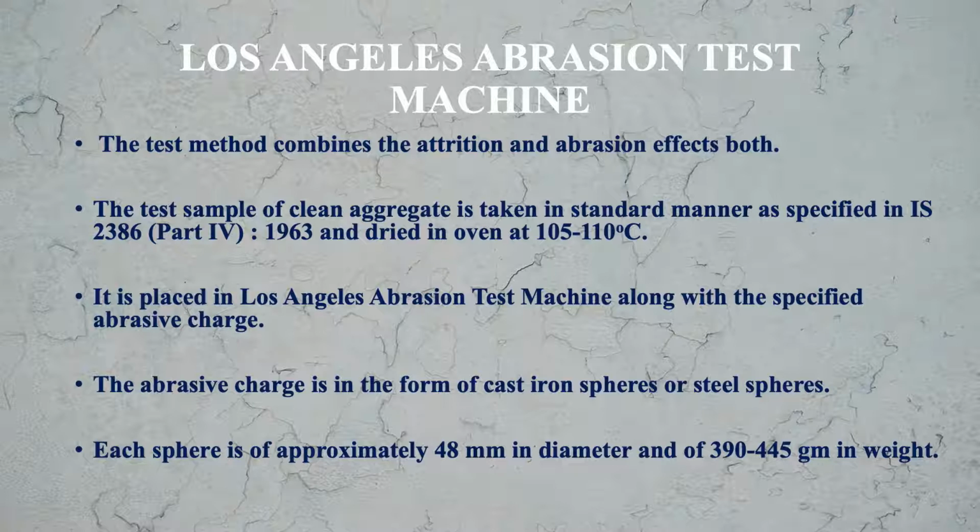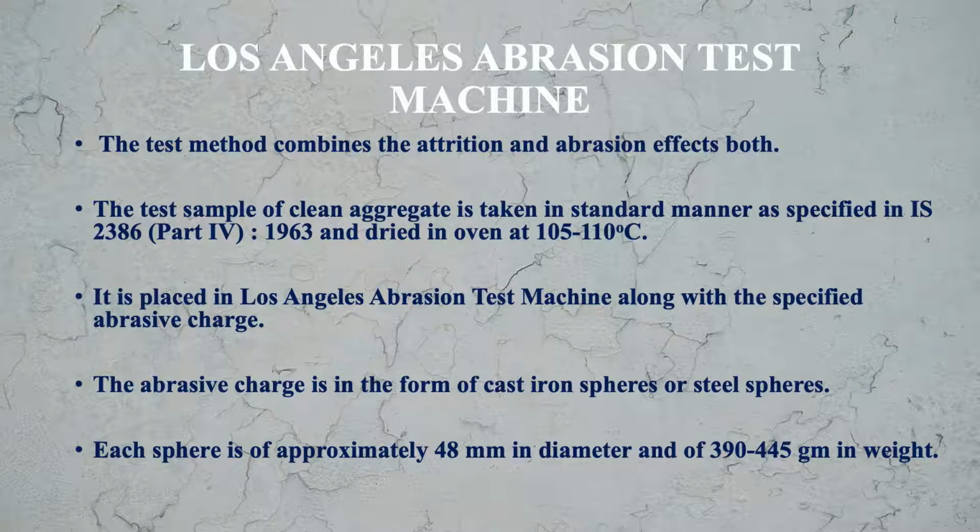The test method combines the attrition and abrasion effect both. The test sample of clean aggregate is taken in a standard manner as specified in IS 2386 part 4, 1963, and after that dried in an oven at 105 to 110 degrees centigrade. It is placed in the Los Angeles abrasion test machine along with the specified abrasive charge.